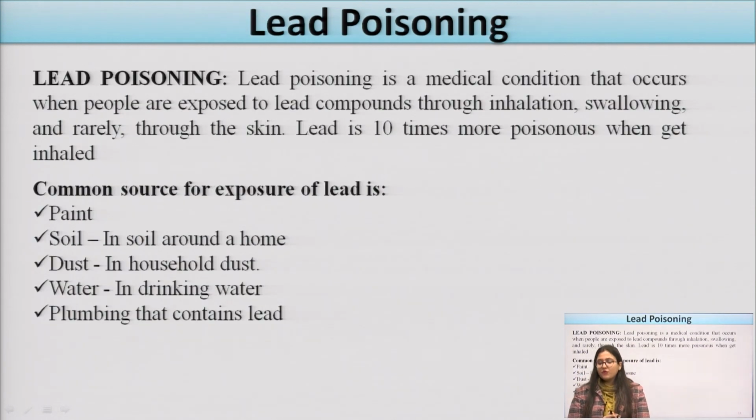Now we will come to lead poisoning. This is also one of the heavy metals which produces major toxic effects in individuals. Lead poisoning is a medical condition that occurs when people are exposed to lead compounds. When individuals are exposed to lead compounds, for example if they are working in industries where these compounds are used, the compounds can accidentally enter the person through inhalation, swallowing, or rarely through the skin.